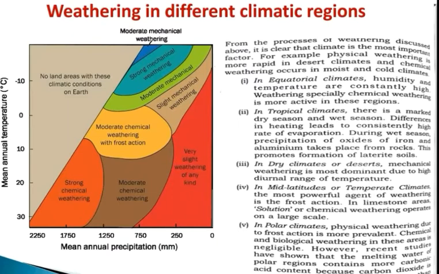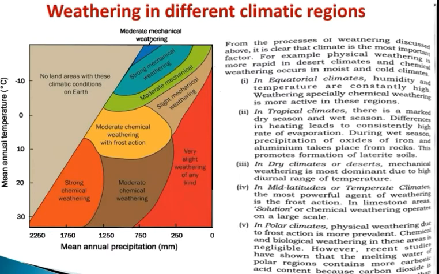Even with that, in the polar climate the frost action, or mechanical weathering, is very high. In the desert region, the temperature variation is the sharpest. Mechanical weathering like block disintegration and spheroidal weathering are the common processes in desert.